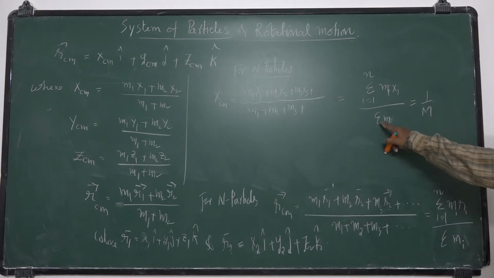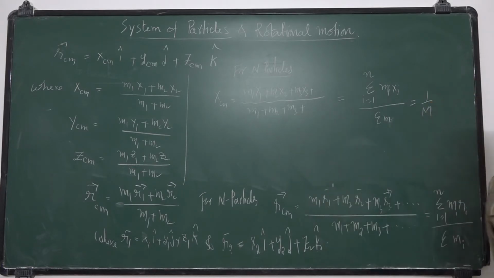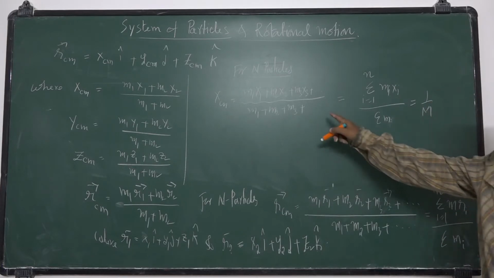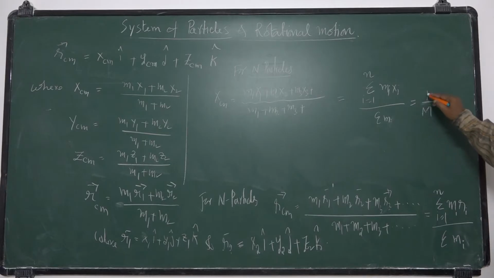That means if you add the masses of the individual particles of all the particles of the system, you will get the total mass, that is capital M, the mass of the body.